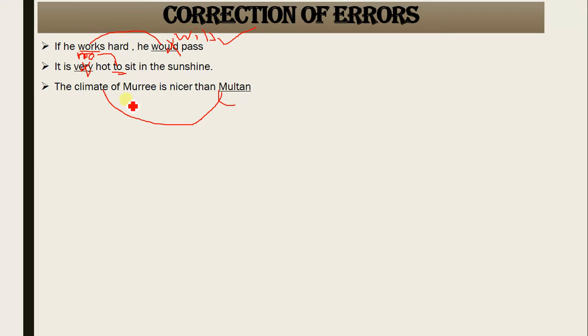Got it? Then look here, for the comparison of two subjects, the second degree is used, and then is used. This is correct. Don't forget that for the comparison of two subjects, the second degree of adjective is always used, with than. Got it? So these both are correct.